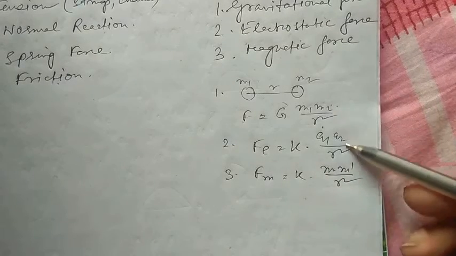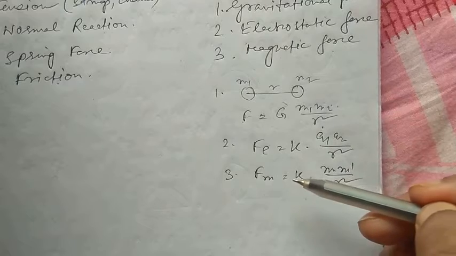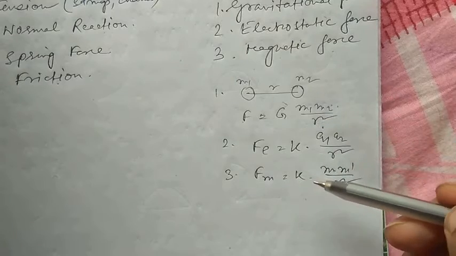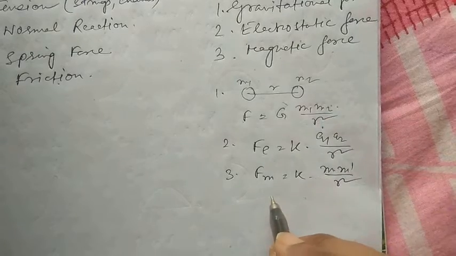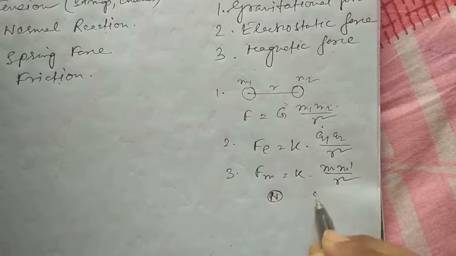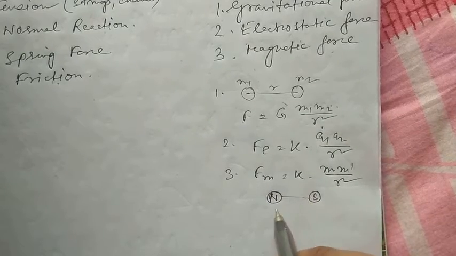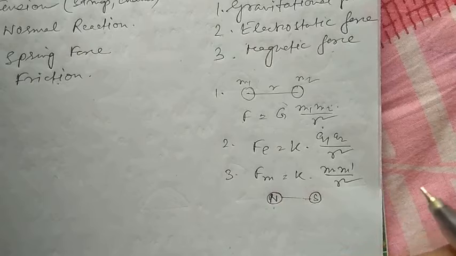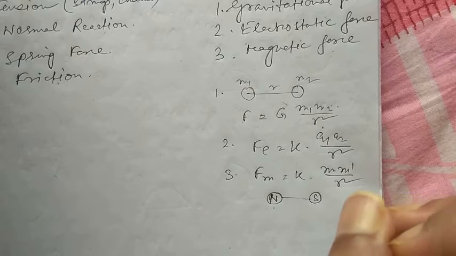So all these forces are non-contact forces, because the last one, the magnetic force, is caused between the two poles of magnets. One is north and another is south. So there is an attraction force, and if both norths come in close contact with each other, then there is a repulsion force.